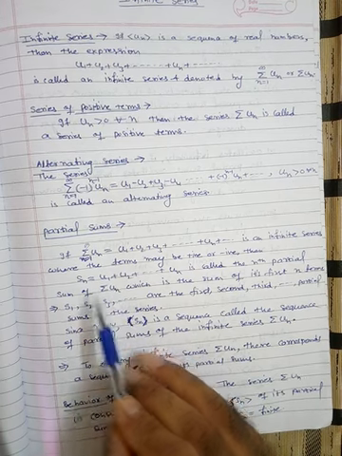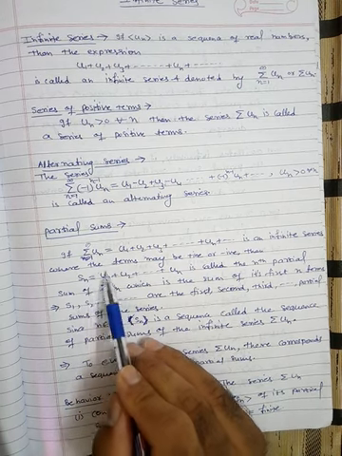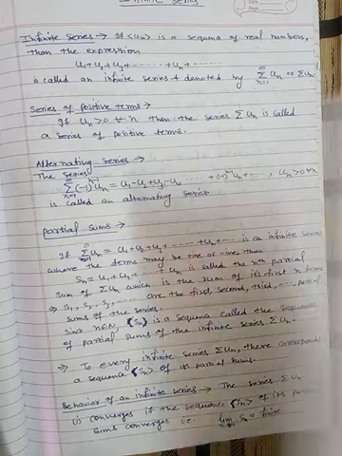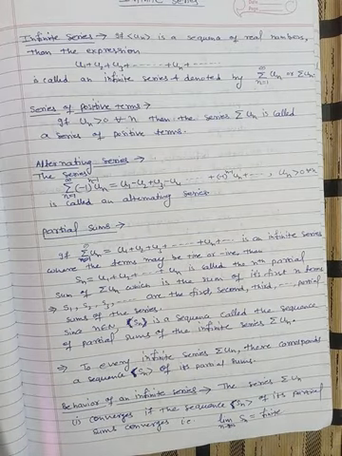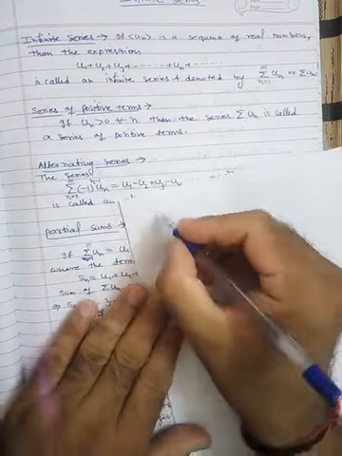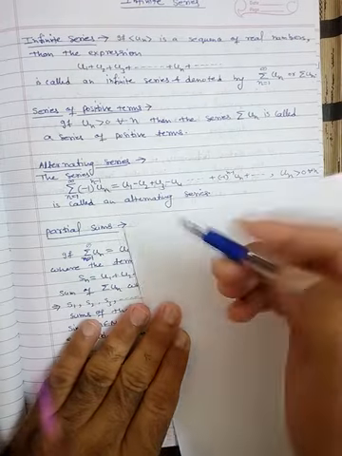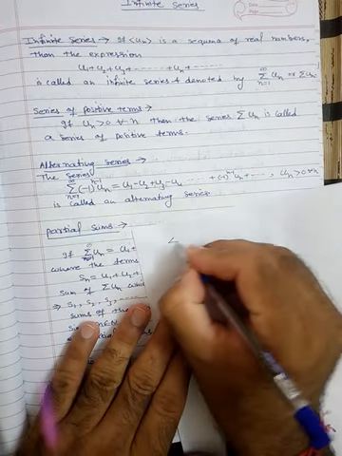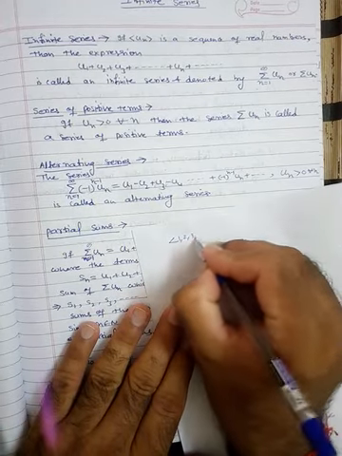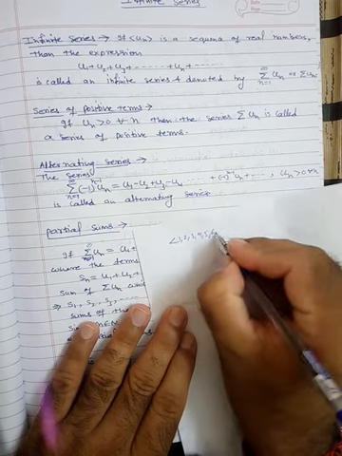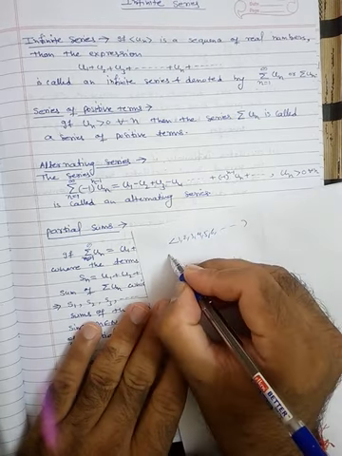Fine. If we put n equal to 1 here, we take only the first term. Suppose we have the sequence 1, 2, 3, 4, 5, 6 and so on. This is the sequence. Then what is the series?